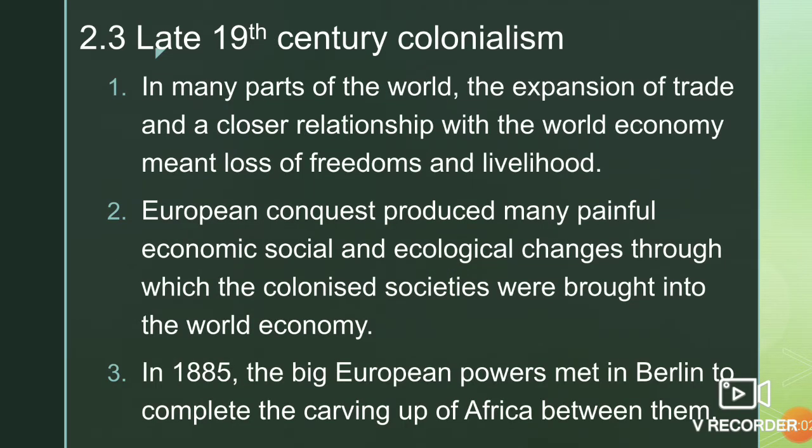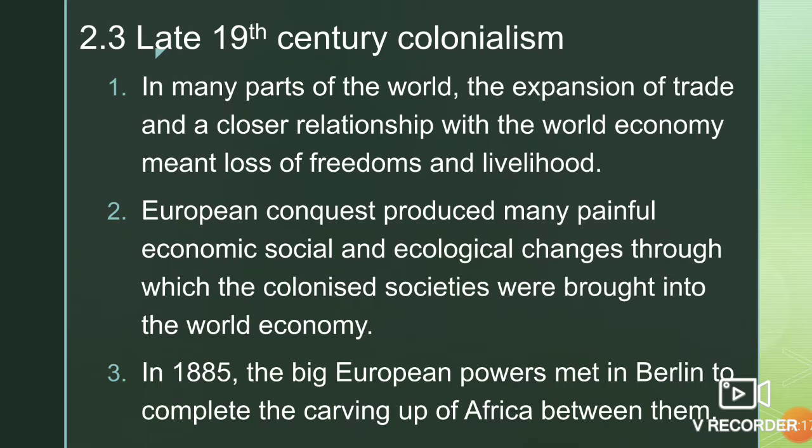The late 19th century colonialism. In many parts of the world, it meant expansion of trade and a closer relationship with the world economy. It was also a loss of freedom and livelihood for many societies.